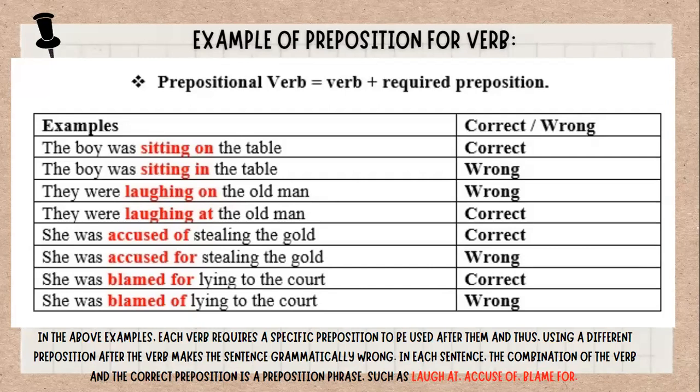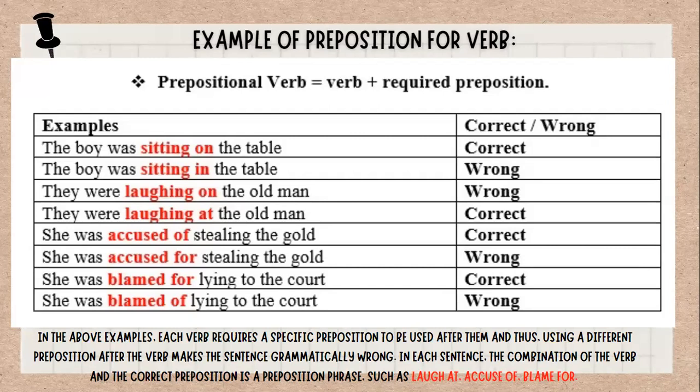For example, the boy was sitting on the table. That is correct because it is sitting on the table. And the wrong one is the boy was sitting in the table. It's really wrong because people sit on the table, not in the table, and so on.